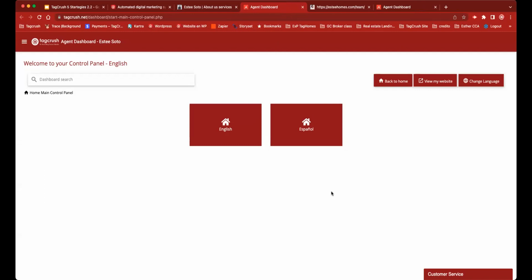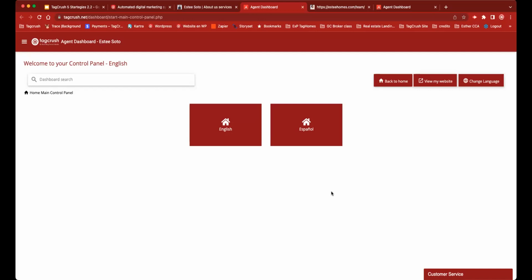And you can modify them as you please. You can have a totally different version in Spanish and English, which I don't recommend. Or you can build your super empire website and platform in English and then clone it, meaning duplicate it in Spanish, and then translate the whole information. But the design, the photos, everything is there. You just go through the page and change all the text to Spanish.